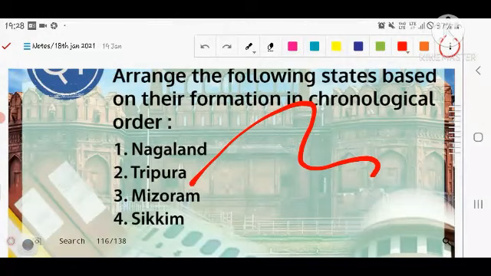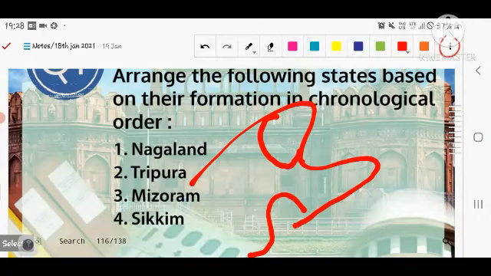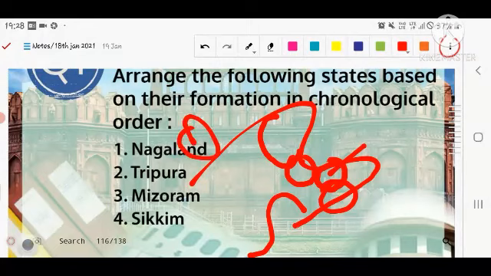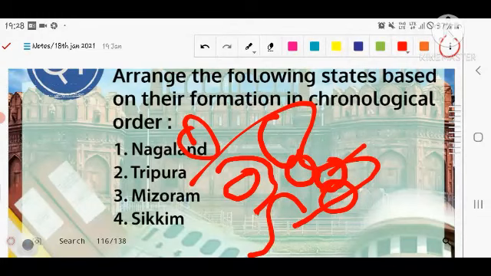For example, there is a map of the northeast. Let's see. Arunachal Pradesh is found there. South of this are Nagaland and Mizoram. Sorry, Manipur is there, then Mizoram is found there, then Sikkim is here, and Meghalaya is here. Assam is in between them, and Tripura is found there.